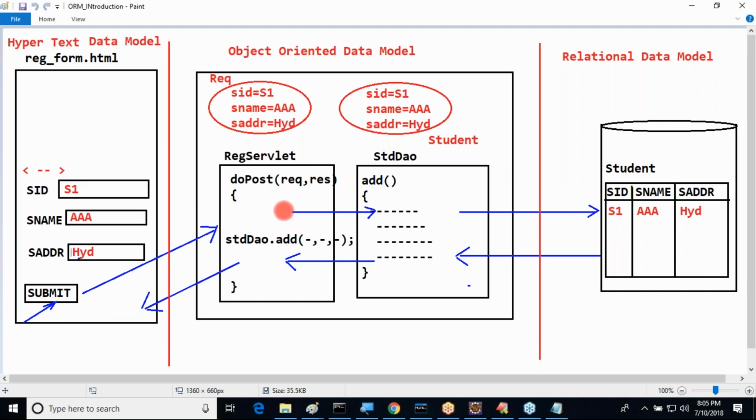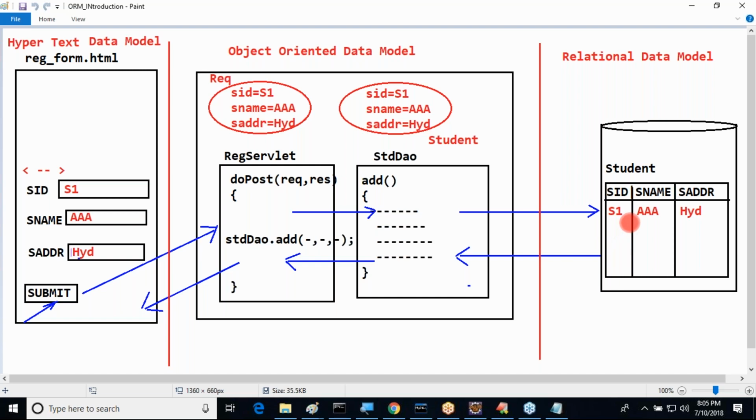We are getting data from the request object. We are creating the student object, and we are submitting the student object to the student DAO object. Now the student DAO object is getting data from the student object. The student DAO object has to include the data in the SQL query. The data has to be submitted to the database table. Now the database engine will take the data and insert it into the database table.